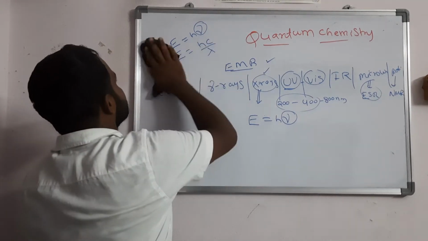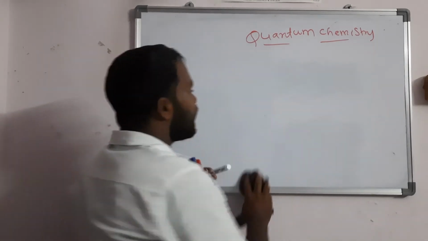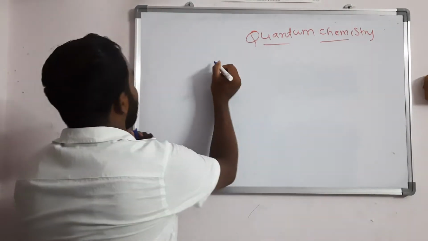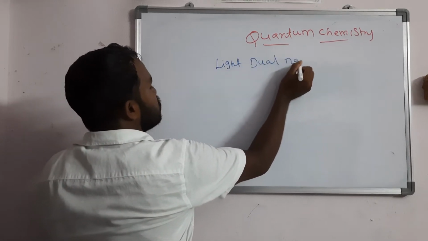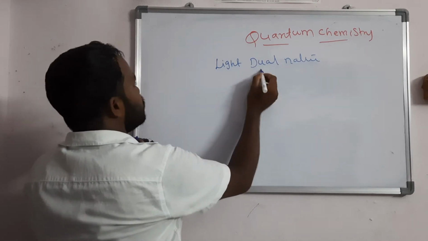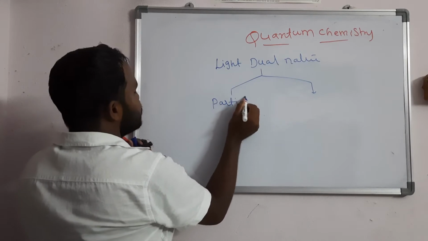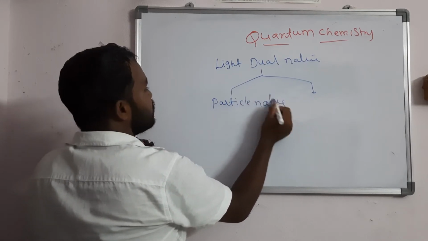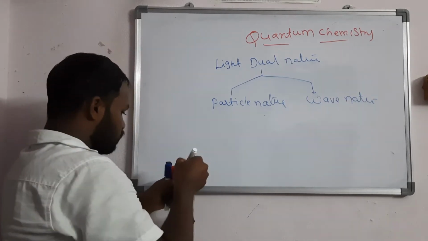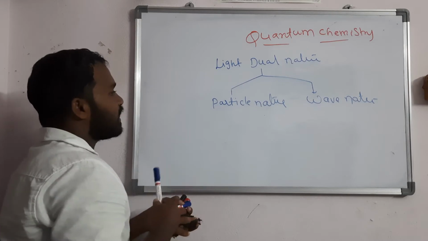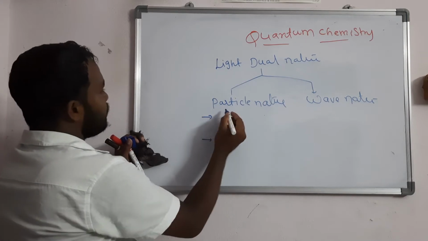Next we will discuss that light has dual nature. What is dual nature? Particle nature is there and wave nature is also there. Two types of nature, that is particle nature and wave nature.